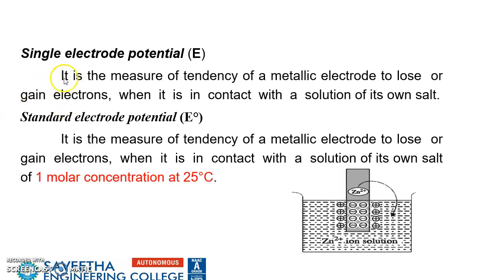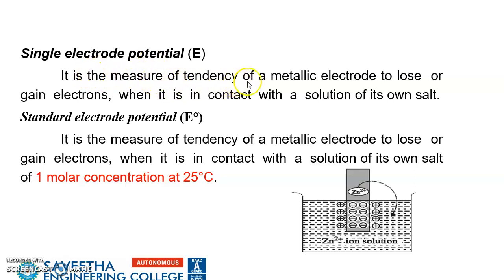Now, let us define single electrode potential and standard electrode potential. Actually, the definition is the same, only the condition will be different. For standard, we have to maintain the concentration and the temperature throughout. So what is single electrode potential?